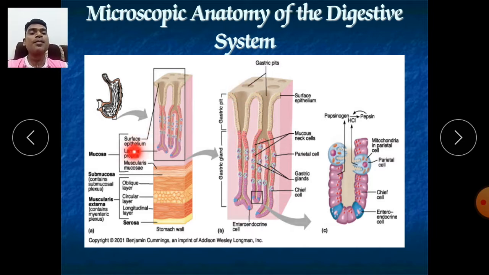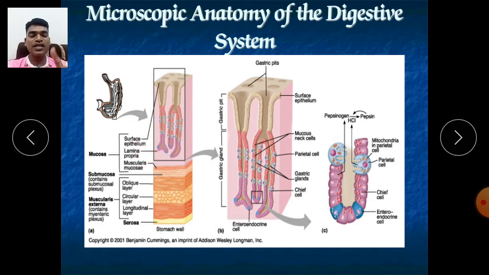Now next is the lamina propria. The lamina propria is the part where the maximum number of cells are available which release the gastric juice. The cells which release the gastric juice are found in the lamina propria.